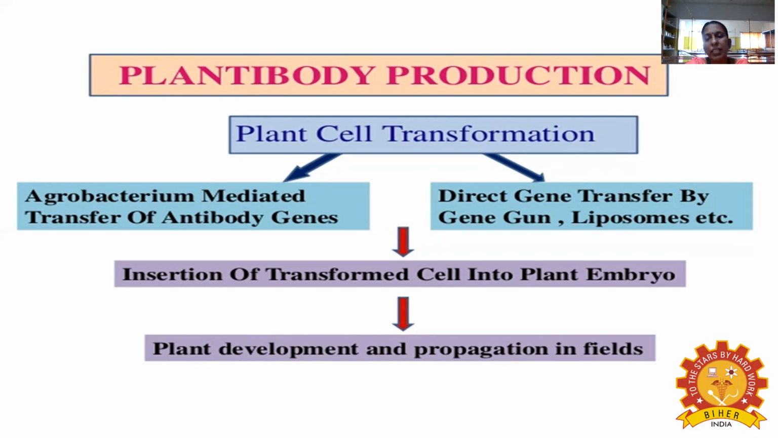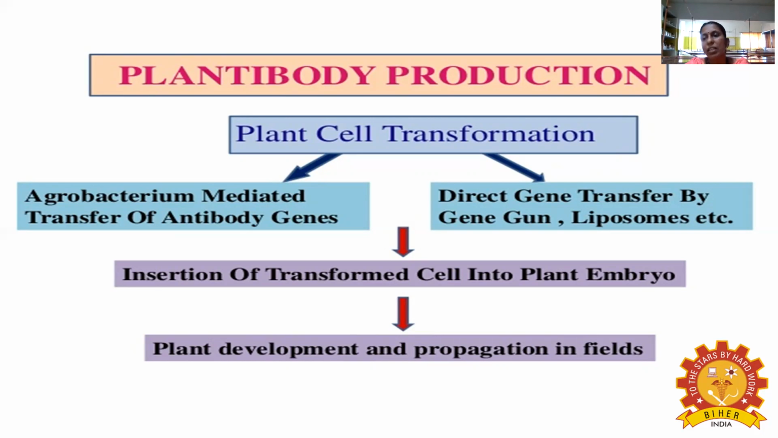Okay, the Agrobacterium carries a plasmid, right? So the plasmid, how can it carry the specific gene? So here the antibody genes are carried in the Agrobacterium and then transferred into the plants. That is called the indirect method. So Agrobacterium mediated gene transfer of the antibody genes.